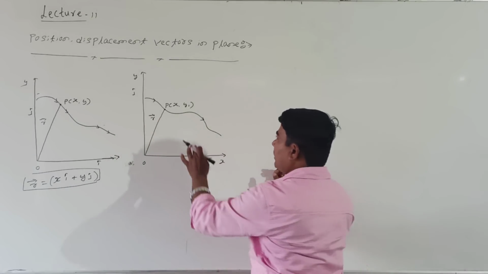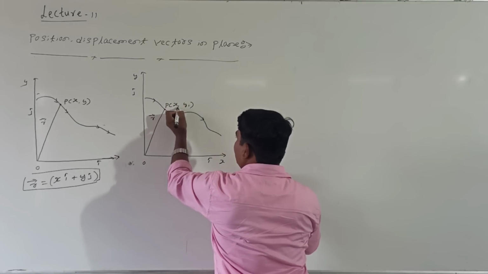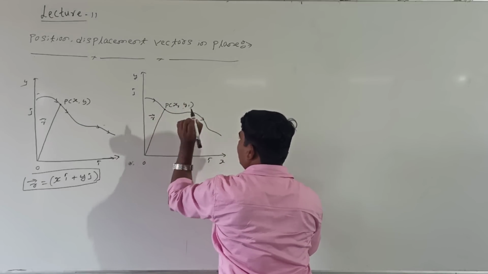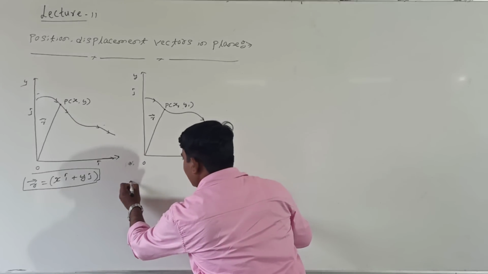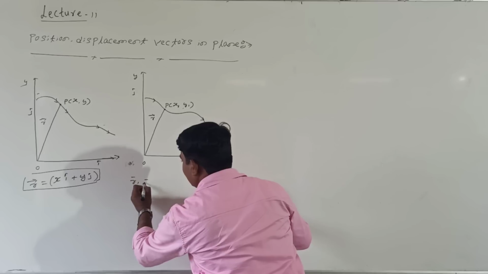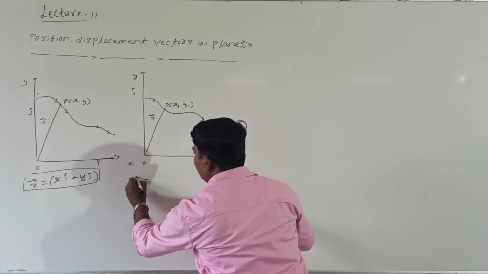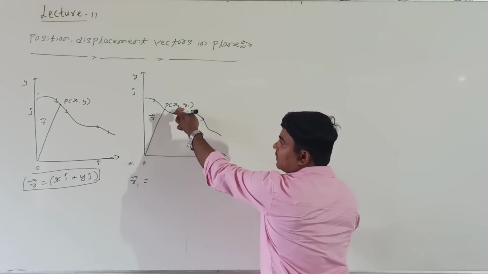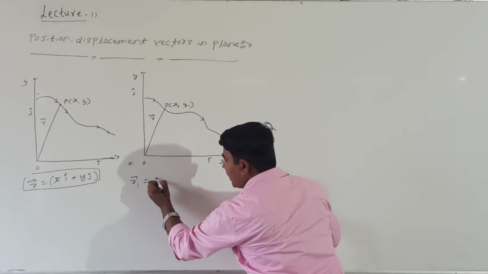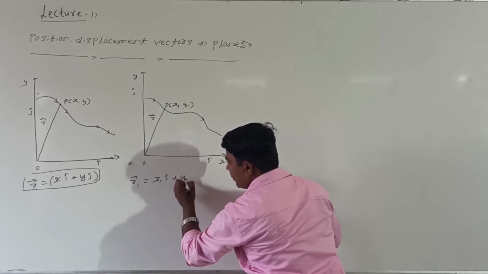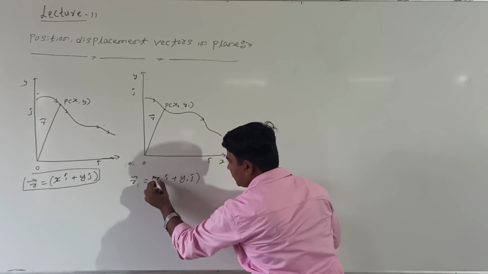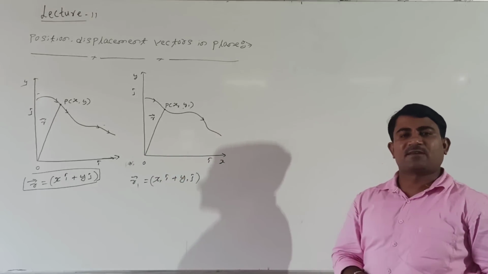Here, what points are there? X1 and Y1 are the two points, right? Then how to take the position vector here? Position vector R1, shall I take directly R equal to, in terms of X1 and Y1, X1 i cap plus Y1 j cap. This is nothing but the position vector, right?